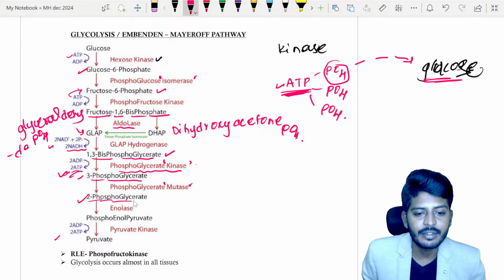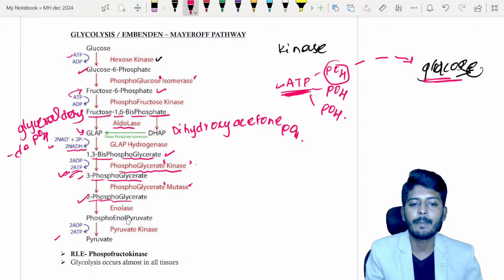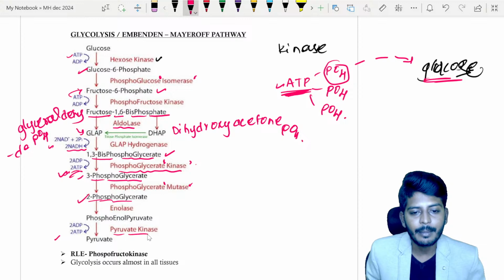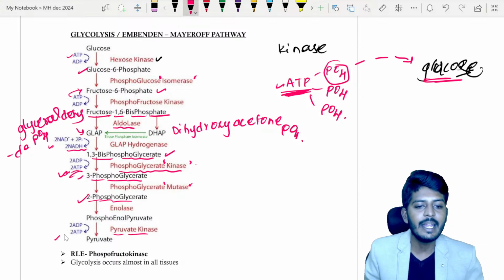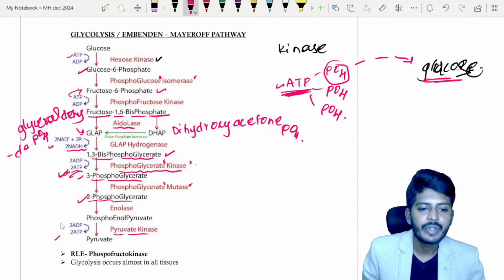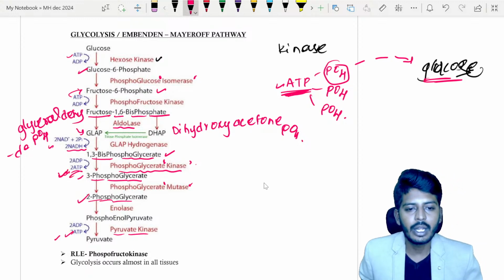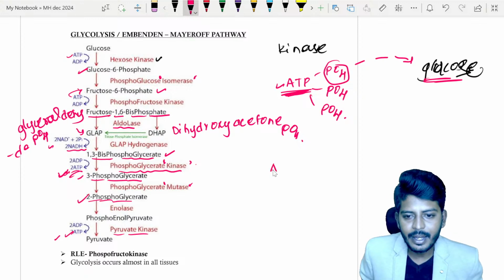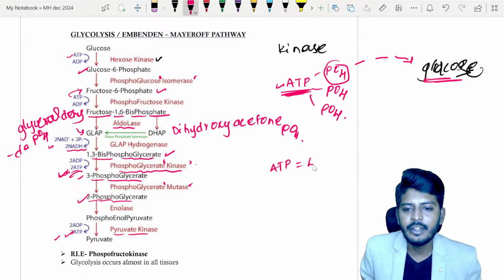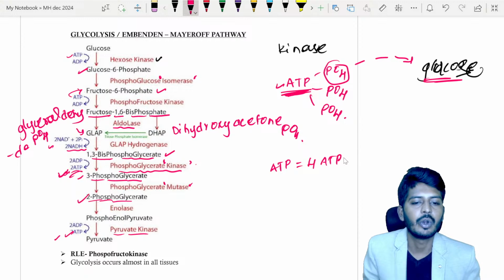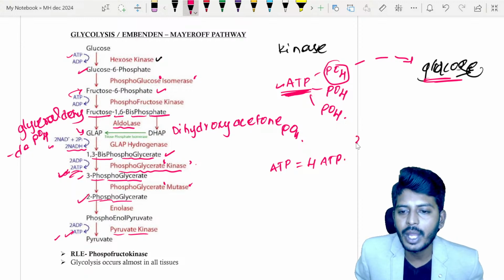So this 2-phosphoglycerate will get converted into phosphoenol pyruvate, and under the influence of an enzyme called pyruvate kinase, your ADP will get converted into ATP. So here we are going to get 2 ATP. So totally, 4 ATP is generated. Okay, and NADH is how many? 2 NADH.